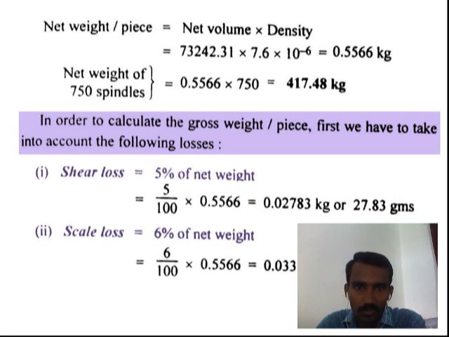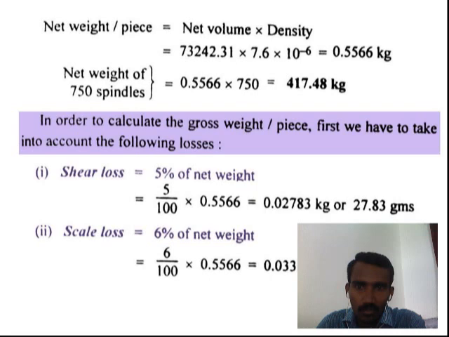Next, to find the gross weight per piece, we have to consider all the possible losses. Forging losses you have to consider to calculate the gross weight of the components. Before that, we have to find the possible losses for the forging operation. First loss is the scale loss. Scale loss is calculated as 5% of the net weight of the component. Already calculated, the net weight of a single component is 0.5566 kg.